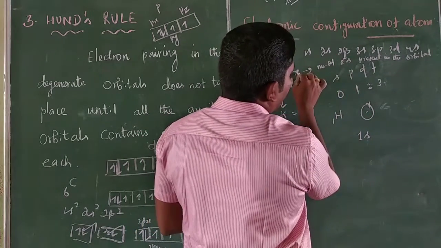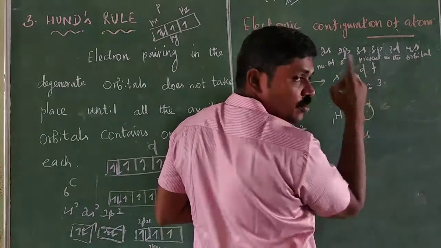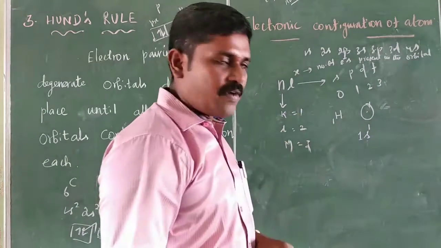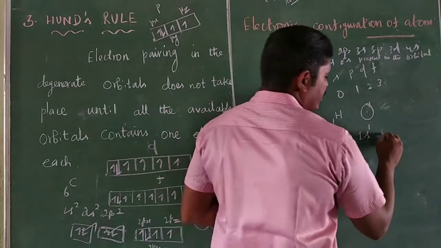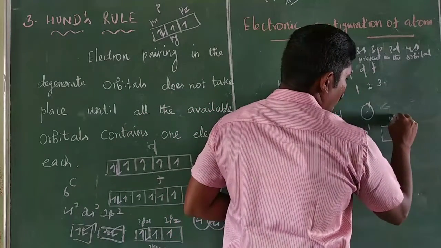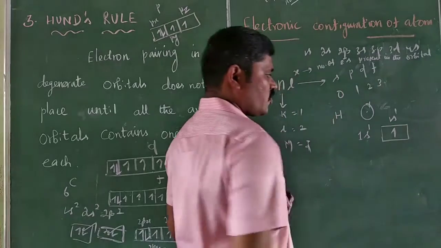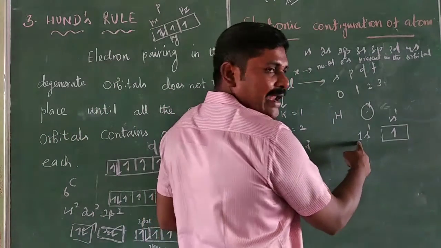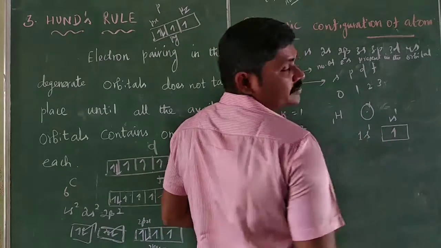The number of electrons, x, present in the orbital is 1. The electronic configuration of hydrogen is 1s1, and the orbital diagram is 1s1.